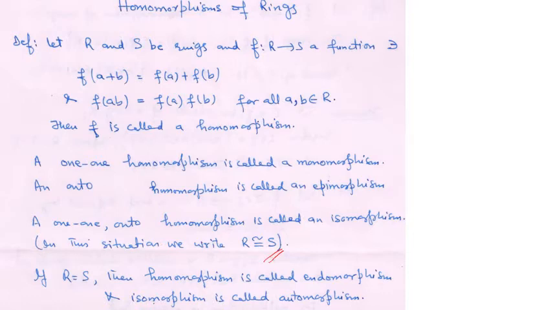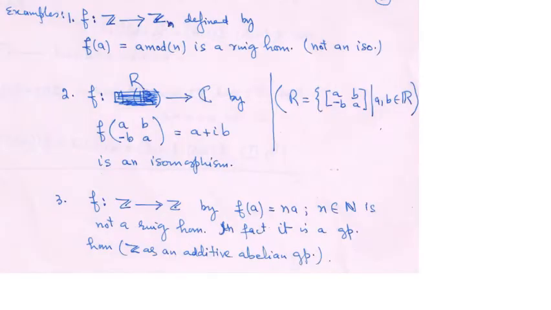If R equals S, then any homomorphism from R to R is called an endomorphism, and a 1-1 onto homomorphism from R to R is called an automorphism. So you must go through the concerned chapters of the books and get some examples of homomorphisms, endomorphisms, automorphisms, etc. Here we present a few.